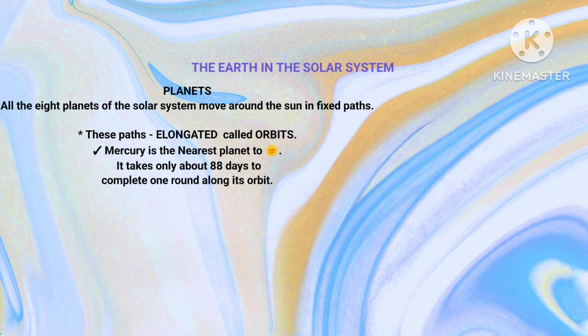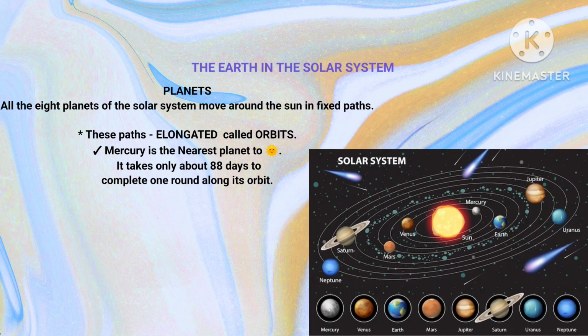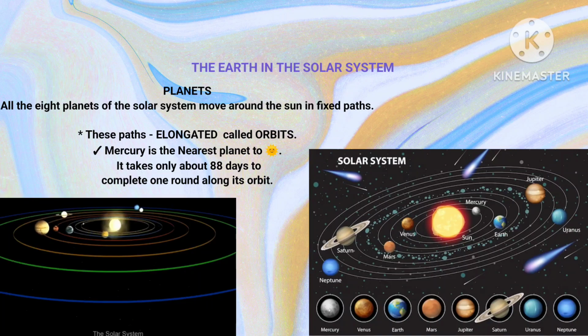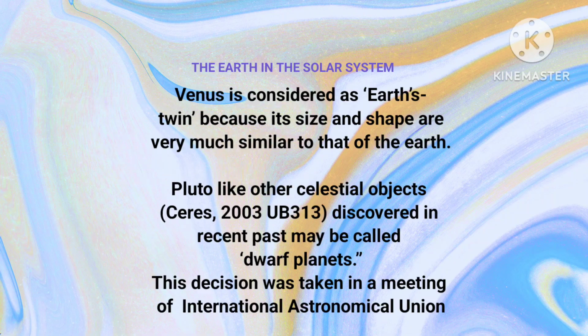The planets. All the 8 planets of the solar system move around the Sun in fixed paths. These fixed paths are elongated and are called the orbits of the planets. Mercury is the nearest planet to the Sun. It takes only about 88 days to complete one round along its orbit. The planet Venus is considered Earth's twin. Why? Because its size and shape are very similar to those of the Earth.